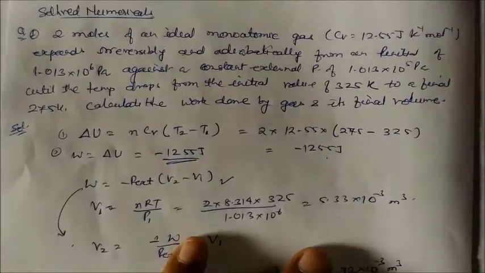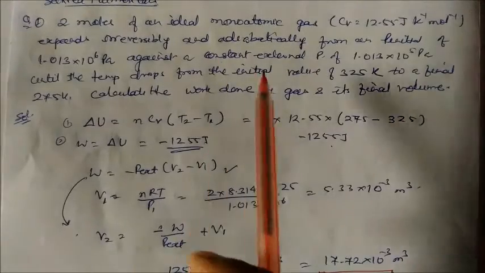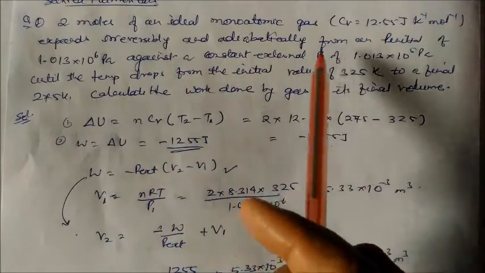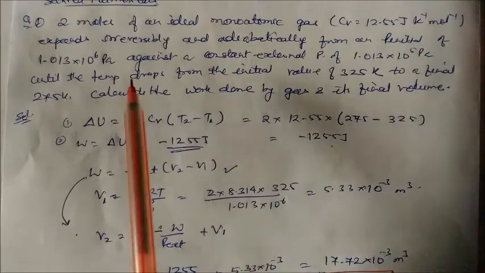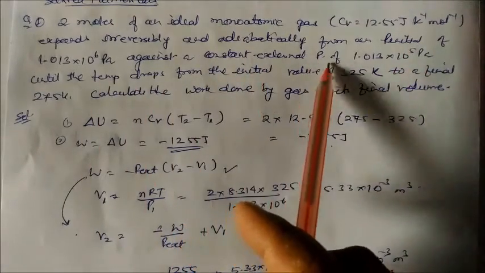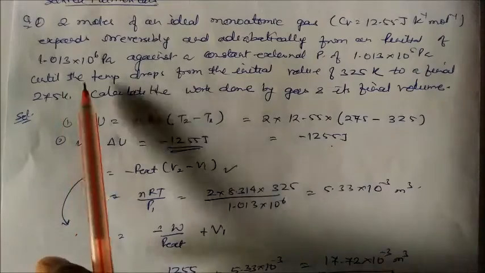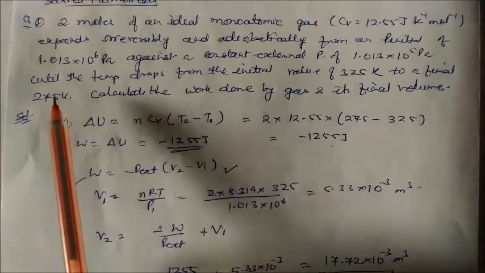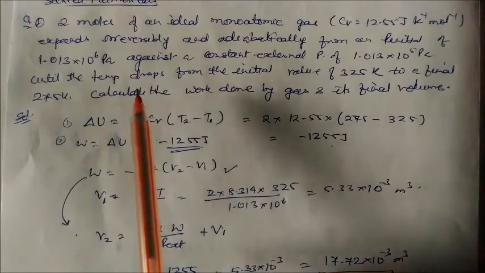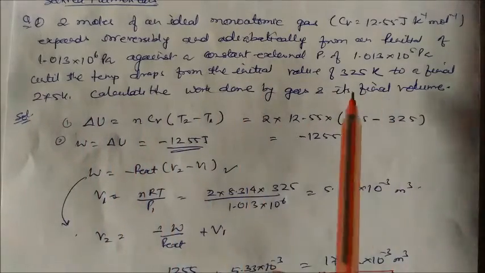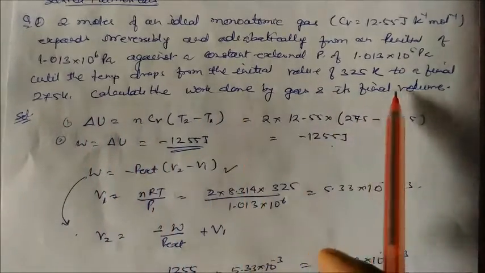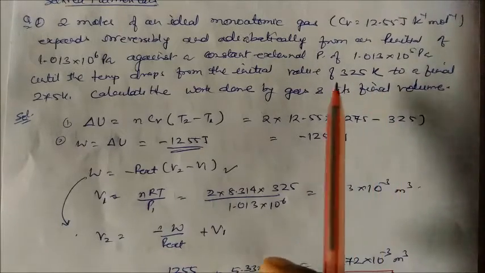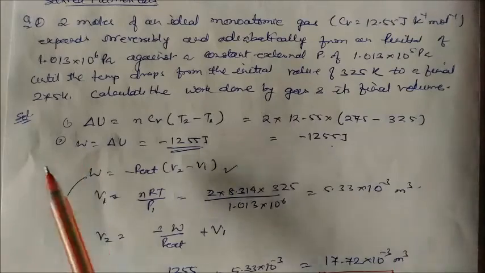Now we'll see some solved examples. 2 moles of an ideal monatomic gas, with Cv given, expand irreversibly and adiabatically from an initial pressure against a constant external pressure, until the temperature drops from an initial value of 325 to a final, lower temperature. Calculate the work done by the gas and the final volume. The initial volume is given, and we have to find the final volume.